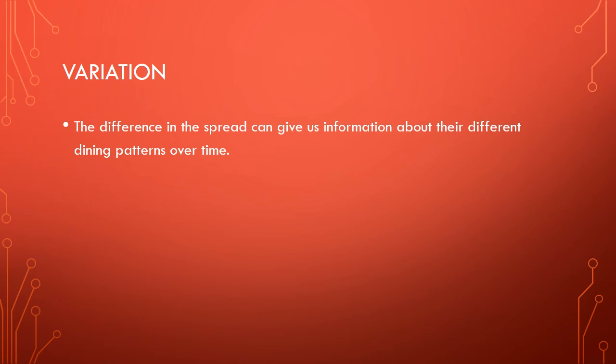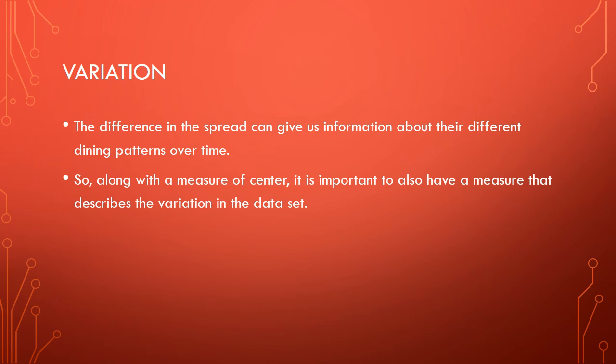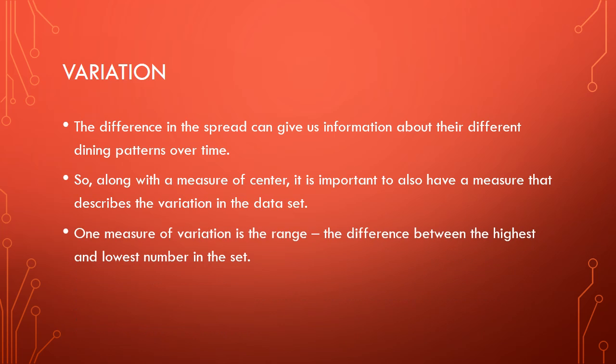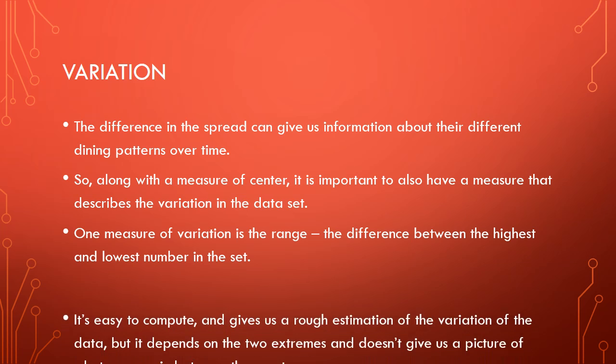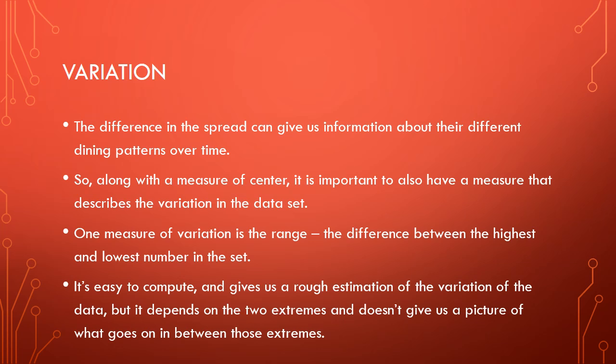The difference in the spread can give us information about their different dining patterns over time. So, along with the measure of center, it's also important to have a measure that describes the variation among the data in the set. One measure of variation is the range, and the range is the difference between the highest and the lowest number in the set of data. It's really easy to find, and it gives us a rough estimation of the variation, because we know how far apart the highest and lowest are, but it depends on those high and low points, and we still don't know what's really happening in between.